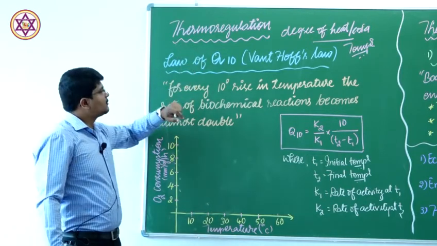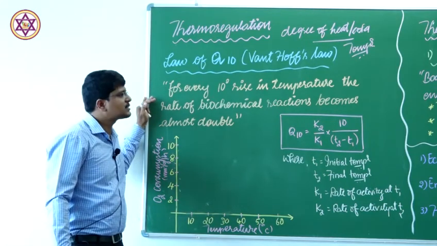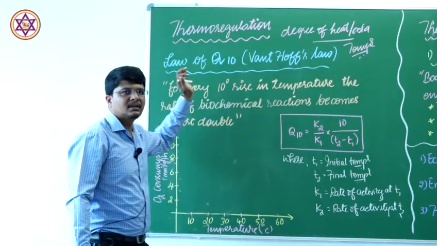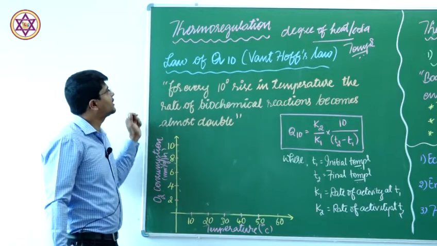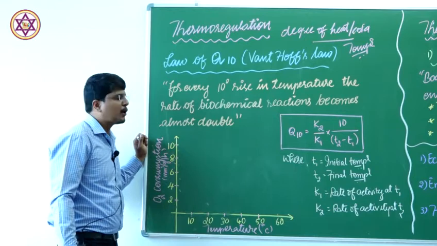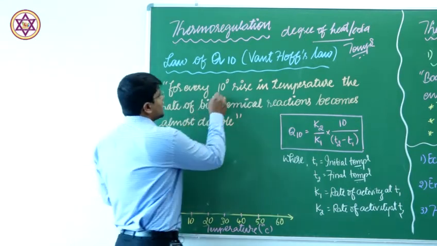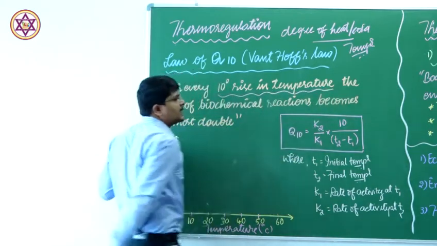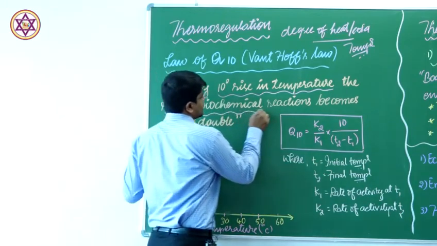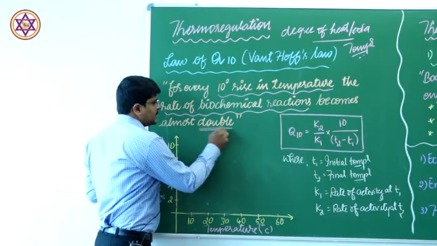thermoregulation, which is well studied. You might have studied in chemistry classes Van 't Hoff's law. In zoology, we call it the law of Q10, or Q10 effect, which states that for every 10 degree rise in temperature, the rate of the biochemical reaction almost becomes double.